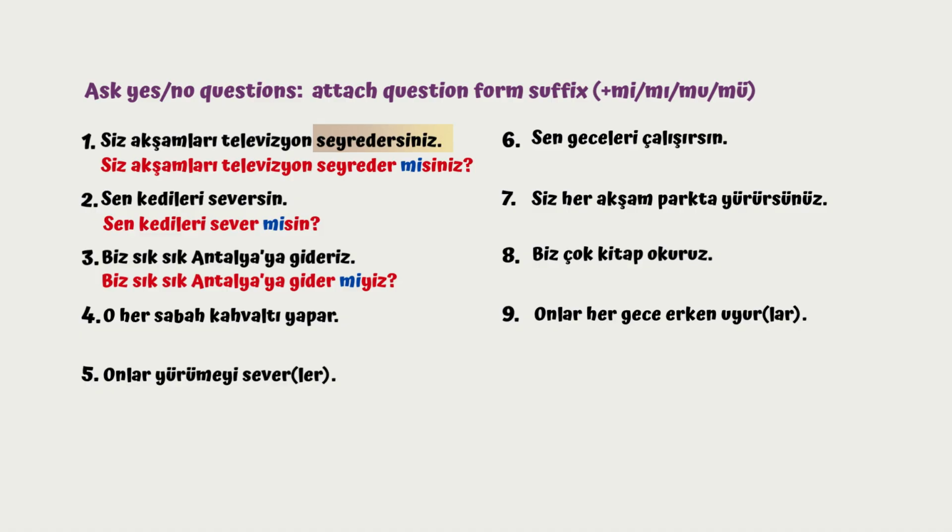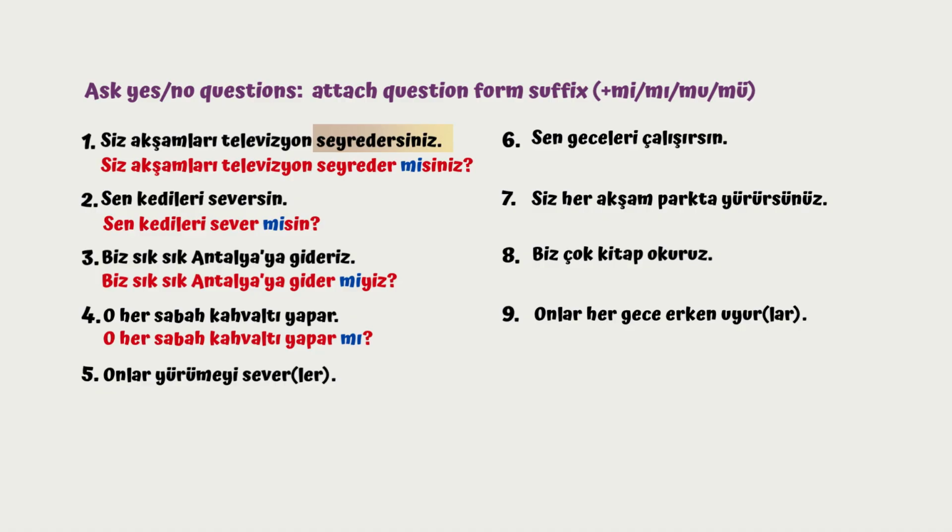So where is the geniş zaman suffix? Yapmak, yapar. So I'm going to attach the question form suffix. This time the last vowel of yapar is a, so it's gonna be mı. So o her sabah kahvaltı yapar mı? Number 5, onlar yürümeyi severler. Or onlar yürümeyi sever. So they like walking, right?